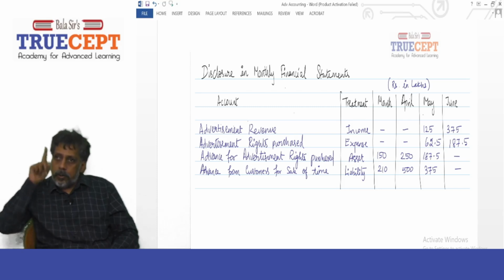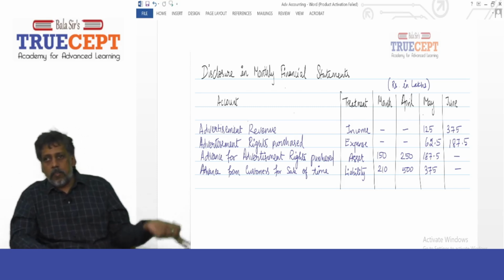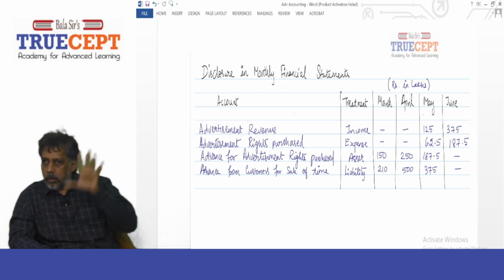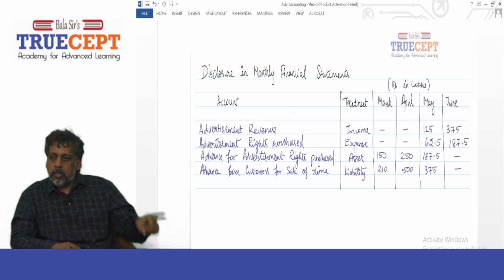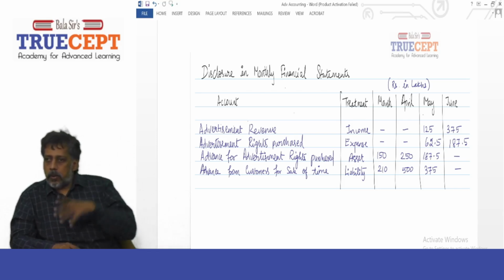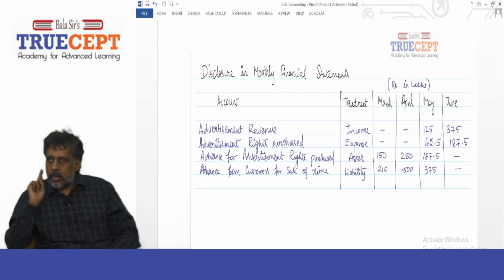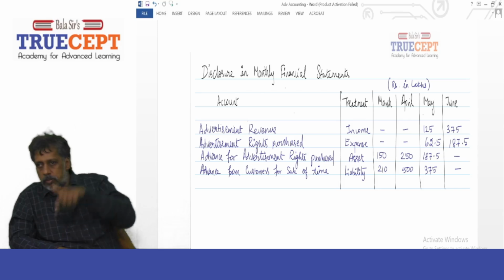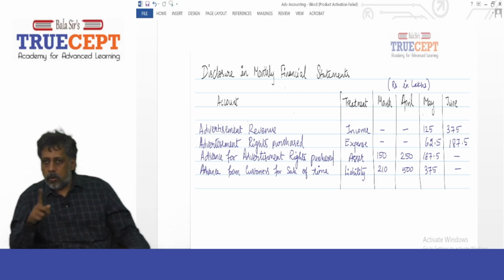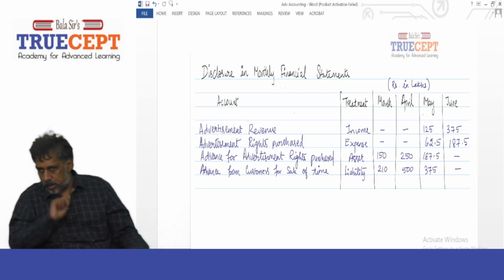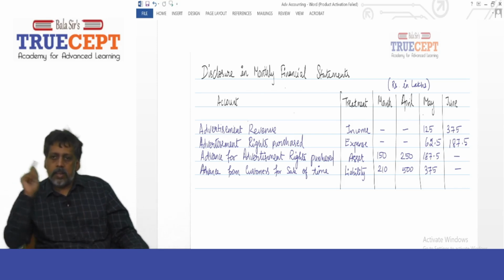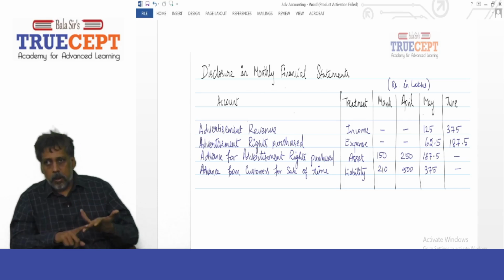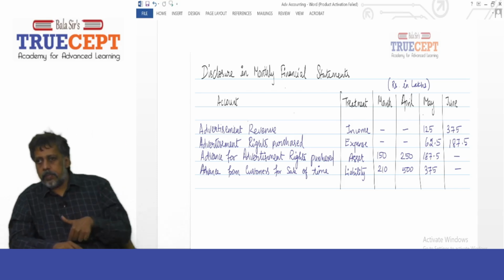Out of 250 lakh, remember, in the month of May, we cancel 62.5 of the prepaid expense. So, what is 250 minus 62.5? 187.5 is the balance left. But even that is recognized as an expense in the month of June, leaving a balance of 0. Zilch, nil. Yes. Zilch means nil. Now, we go to the next item. What is the next item?